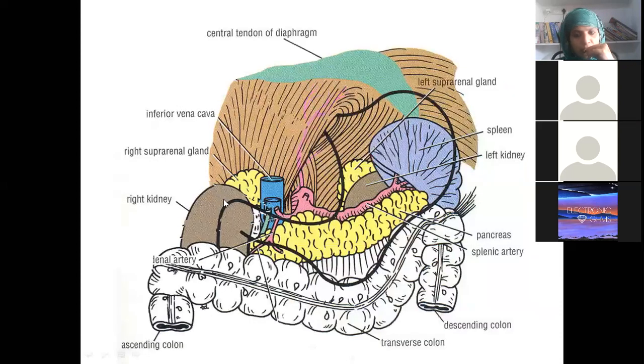Do you remember what this picture is that I am showing you? This picture was used for the stomach. What are the posterior relations of the stomach called? Stomach bed. Very good.